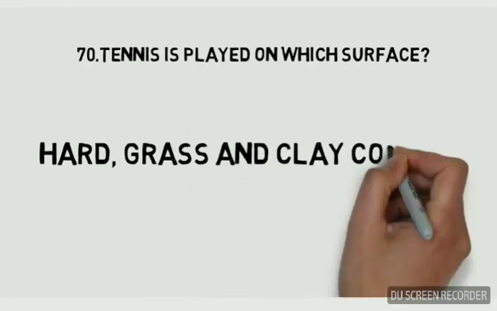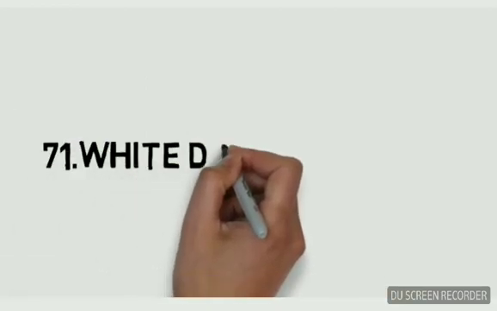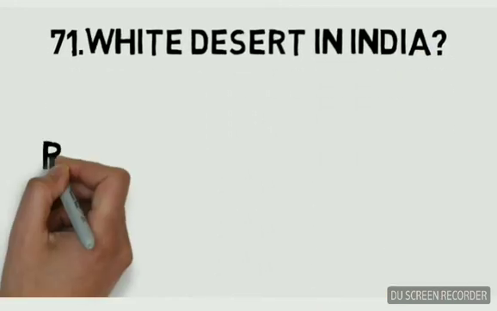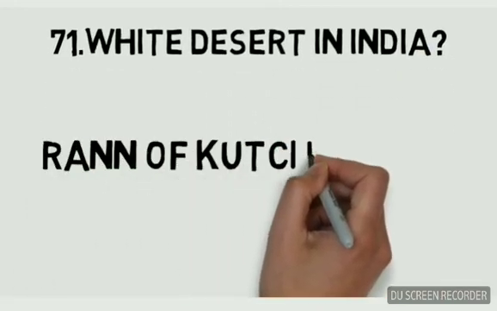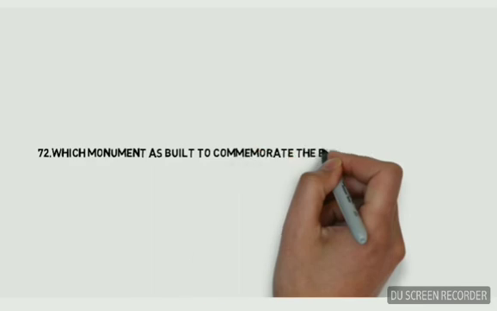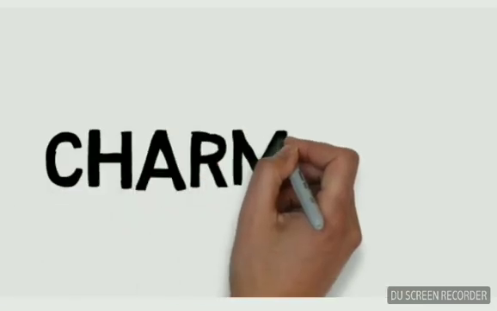Hard, grass and clay courts. White desert in India is recognized as the Rann of Kutch. Which monument was built to commemorate the eradication of plague? Charminar.